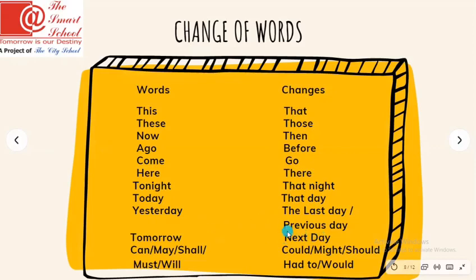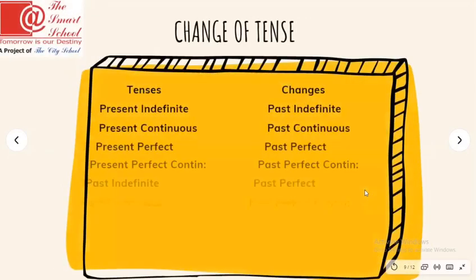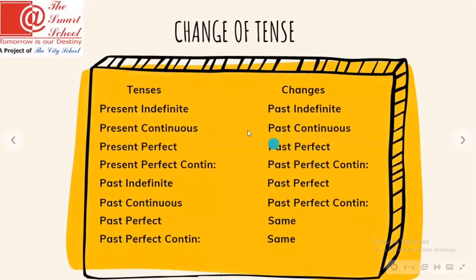Then we have can, may, and shall. Can always changes into could, may into might, and shall into should. Must changes into had to, and will into would. Okay, these are the changes of words which accompany changing direct speech into indirect speech. Let's move to the change of tenses here.